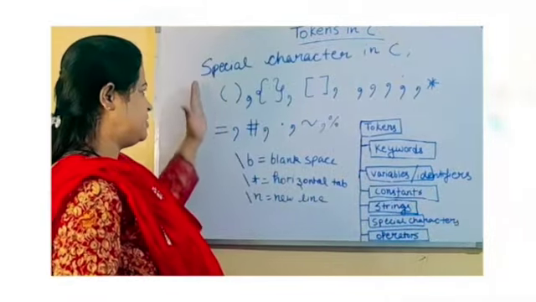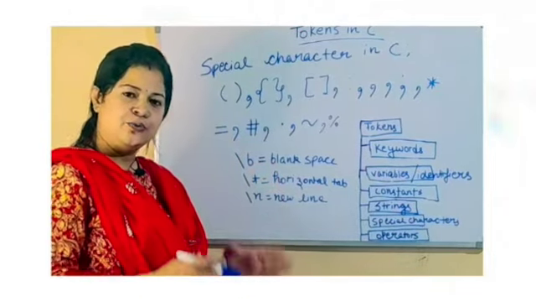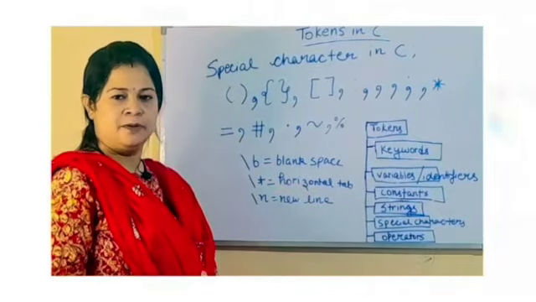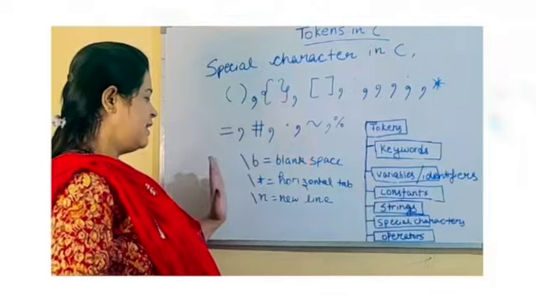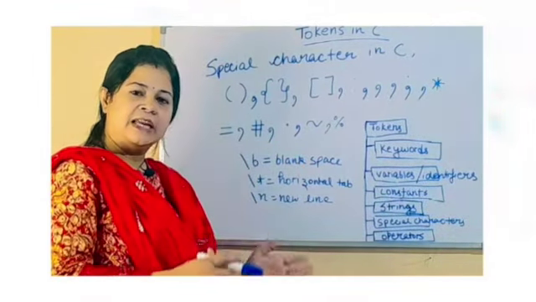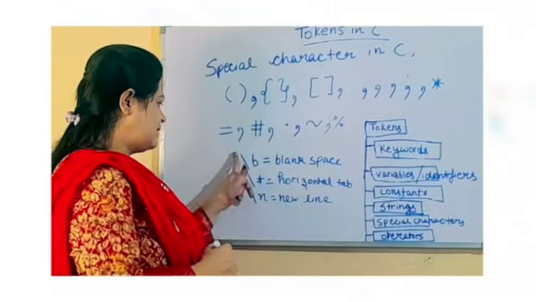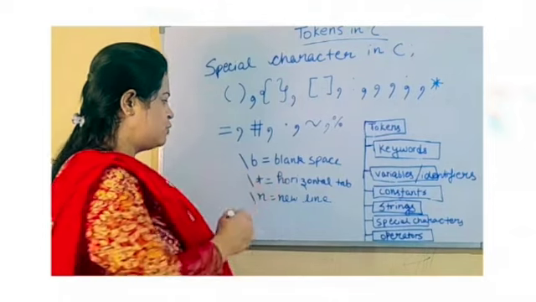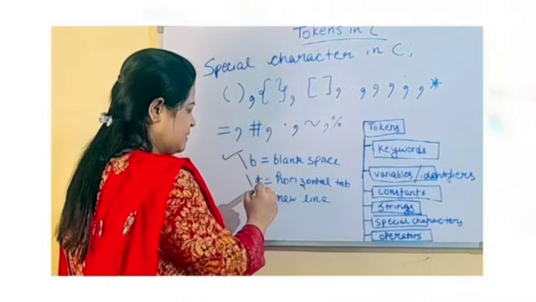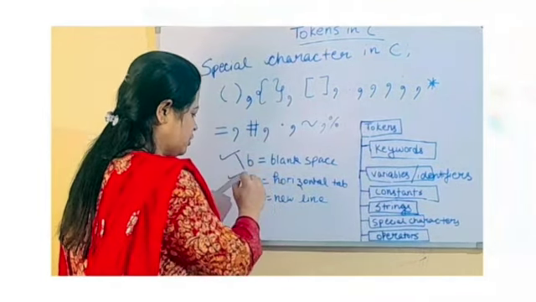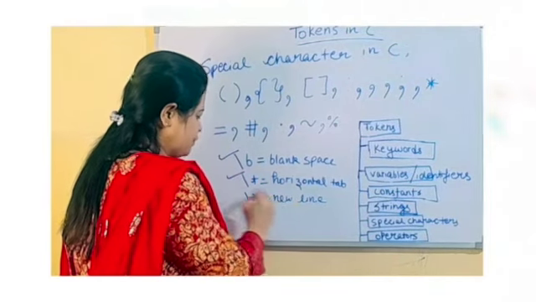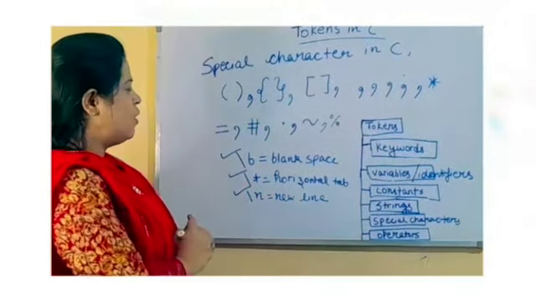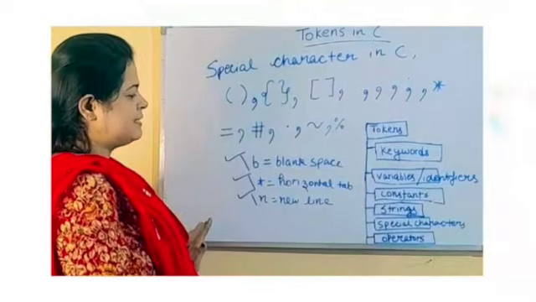These are some special characters which are used for specific purposes. We can combine characters also, like backslash b, used for a blank space, backslash t for a horizontal tab, and backslash n for a new line. So this is all about special characters in C.